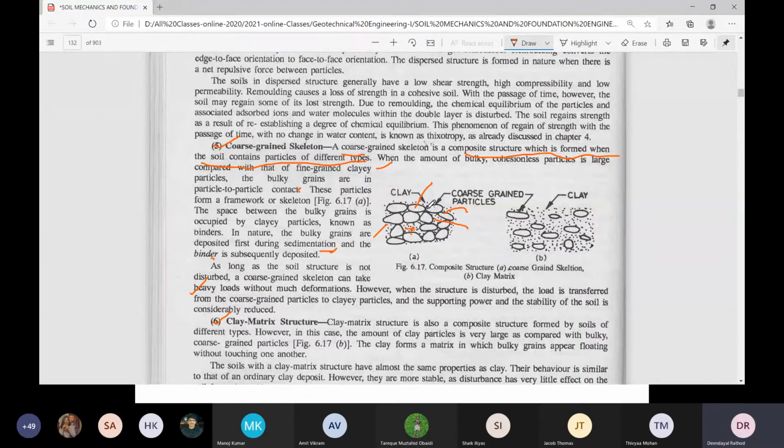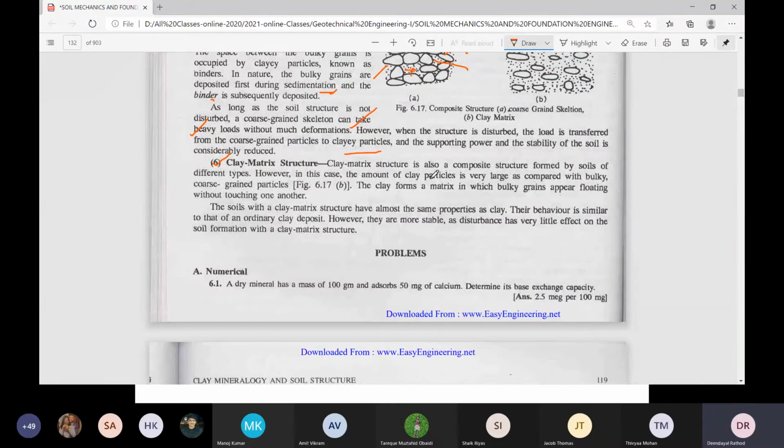This can take more load without much disturbance. If the structure is disturbed, the load is transferred from the coarse grain soil to the clay soil. If the structure is good, and there is some bond between the sand grains and the clay, then it will take more load. If the structure is disturbed, then the load will be carried by the clay soil, which is very soft. It won't carry any load.